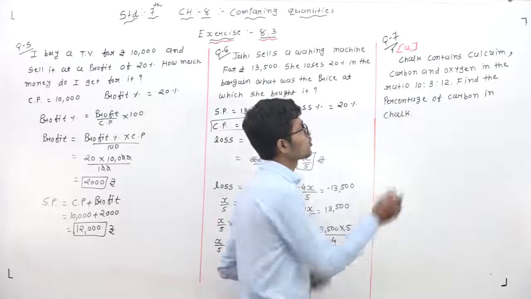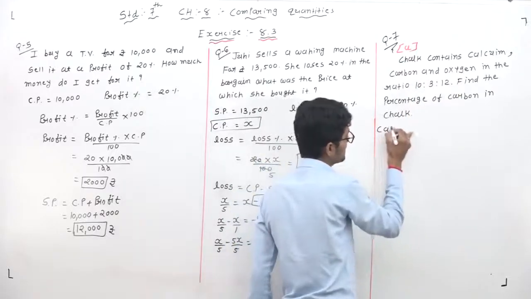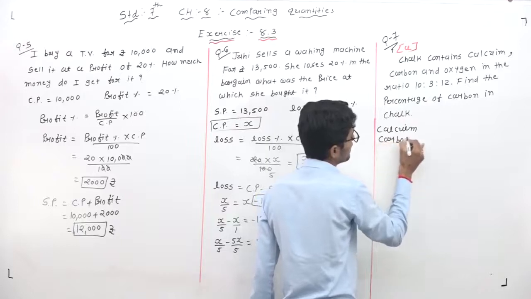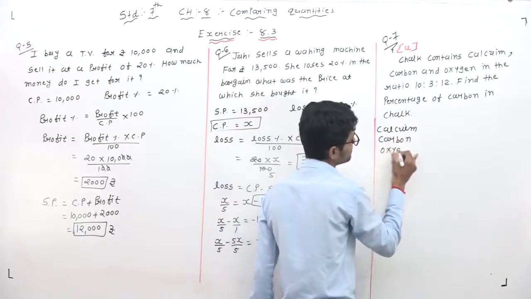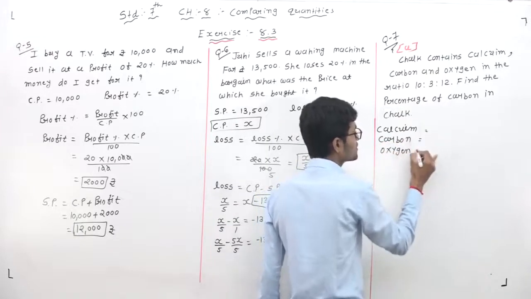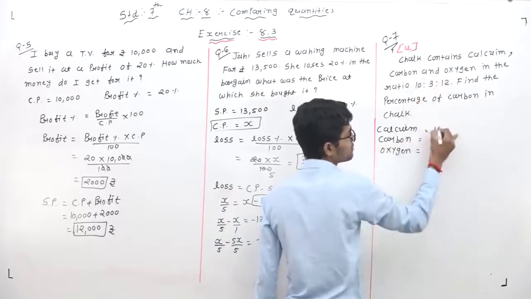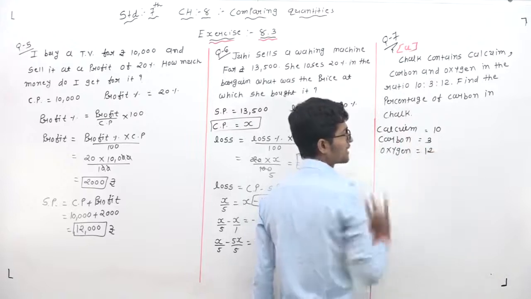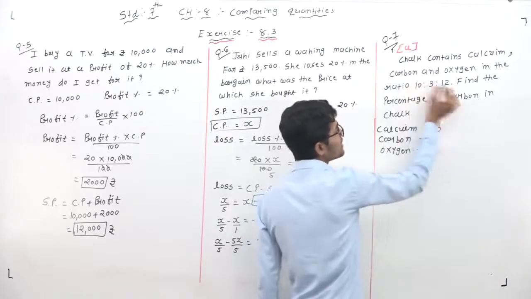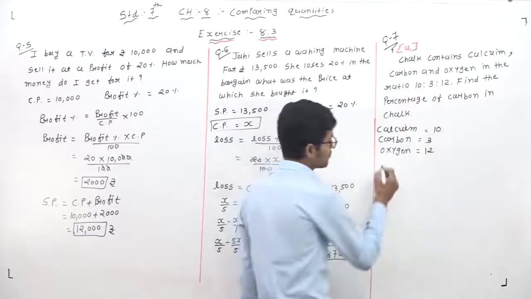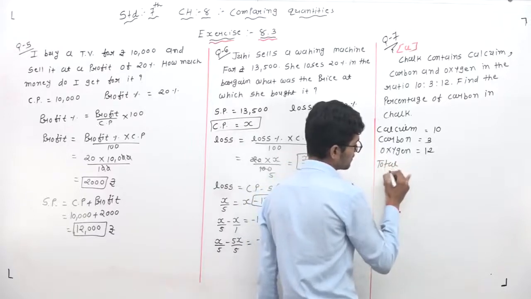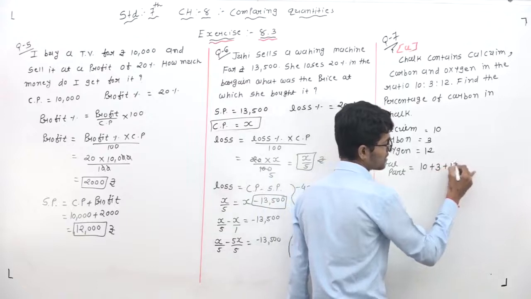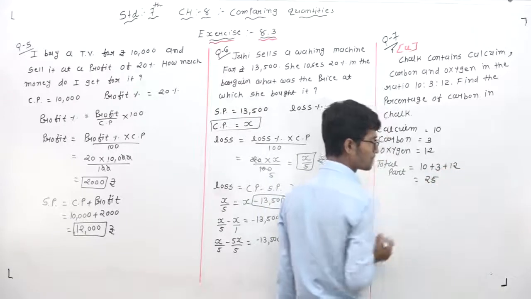So first of all, in chalk there are 3 types: calcium, carbon and oxygen. Calcium is 10, carbon is 3, and oxygen is 12. This is the given ratio. Now how do we work with the ratio? First of all we will find the total parts: 10 plus 3 plus 12, which is 25.